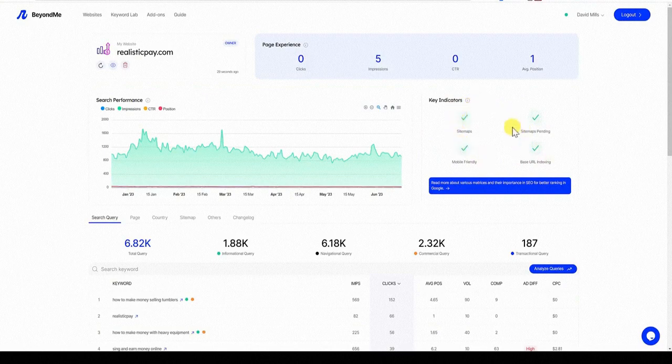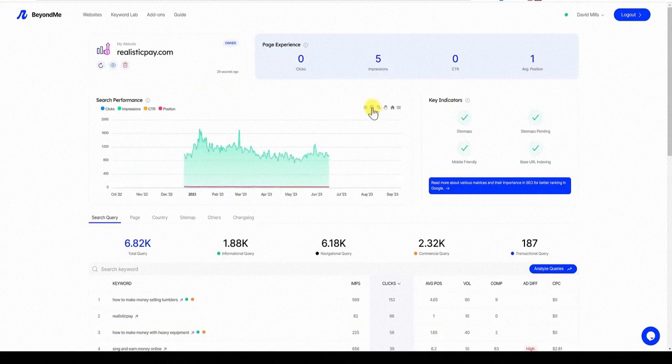If your site is doing really well, I guess it's not going to really do much for you. But if one of these major things is wrong, it's going to alert you with a red X, and you'll be able to go and work on that, okay? So it looks like there's a hamburger menu right here. We can download this as an SVG, PNG, CSV, and so forth. It looks like we can zoom in, I believe. Okay, we can shrink that, zoom out. We can zoom in, and then I don't know what this one is, selection zoom.